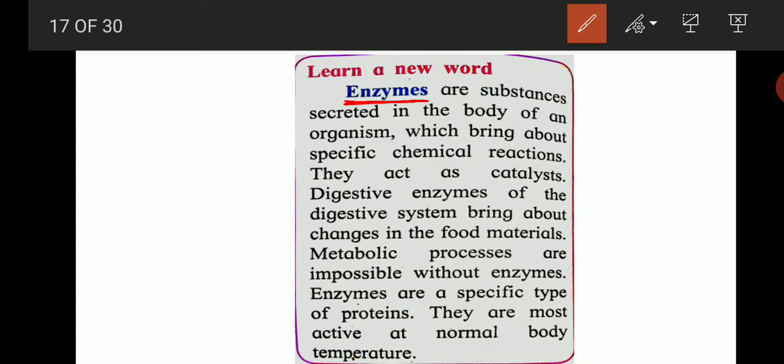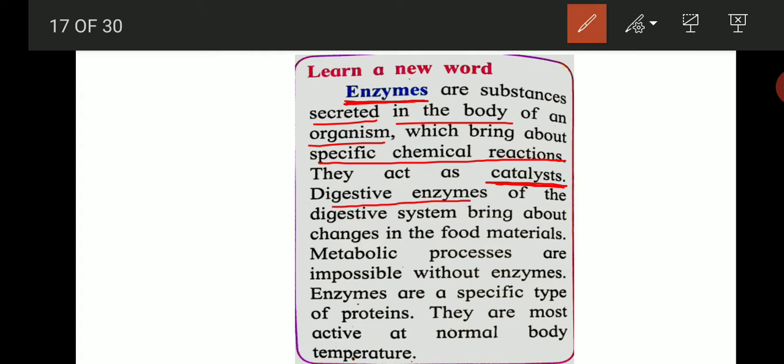Enzymes are the substances secreted in the body of an organism which bring about specific chemical reactions. So what do you mean by enzymes? These are the substances secreted in the body of an organism which bring about specific chemical reactions. They act as catalysts, that is a medium.